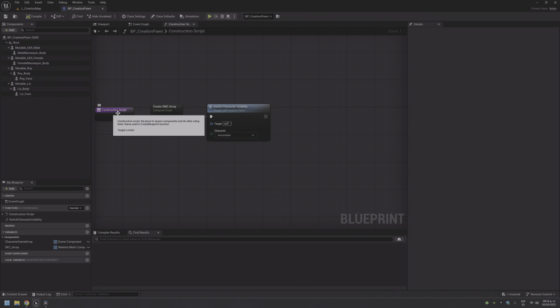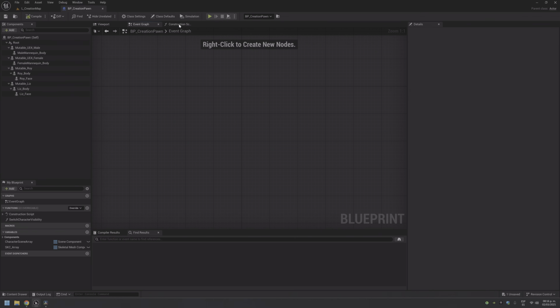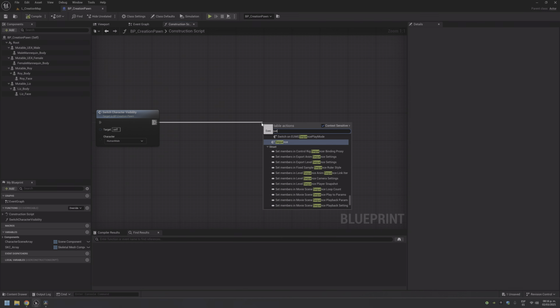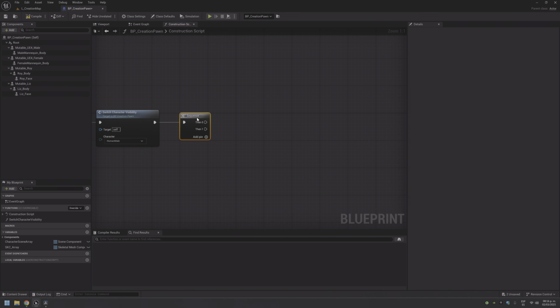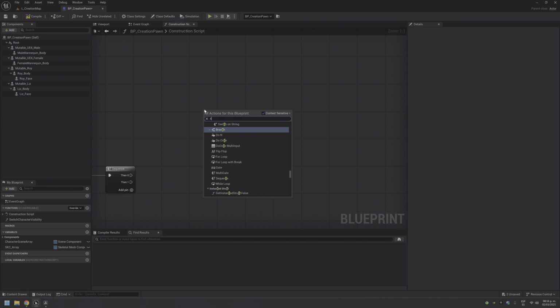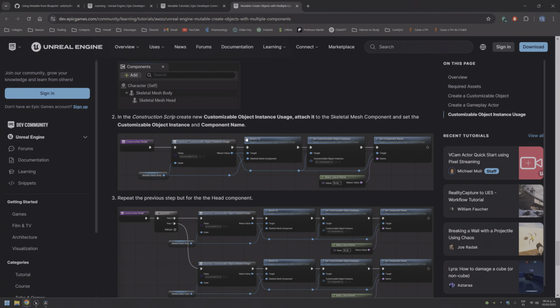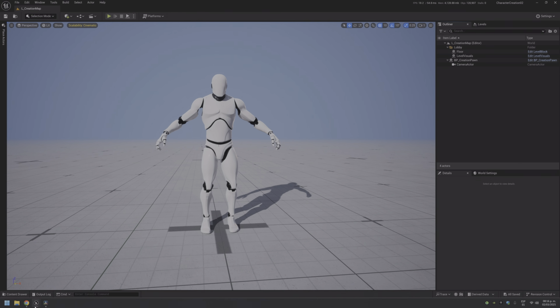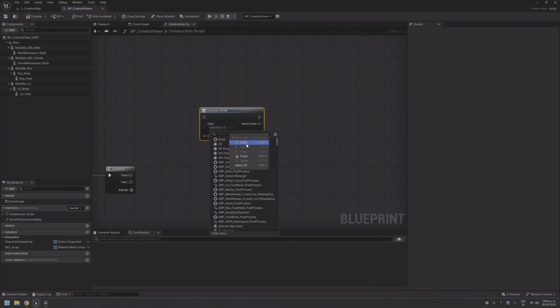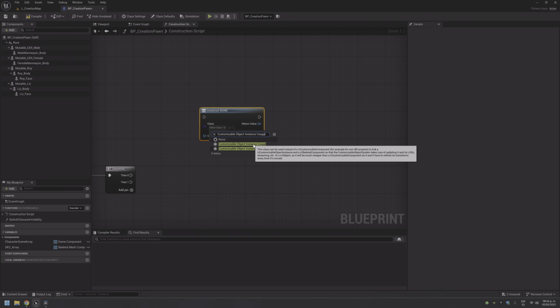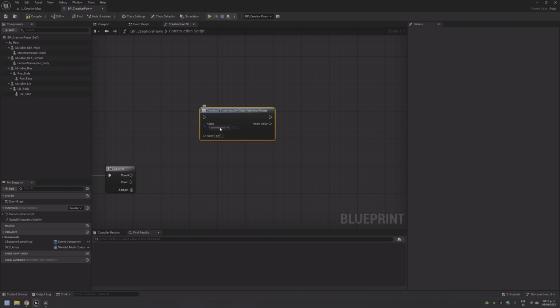Here at the control script, actually we can do it in the event graph, but we'll start here so you can see something. Then sequence. Let's start with the male. Right click, construct class, and the name was customizable object instance usage. No, not this. The class is this one. I don't know exactly the difference between private and not private, but I use the first one.